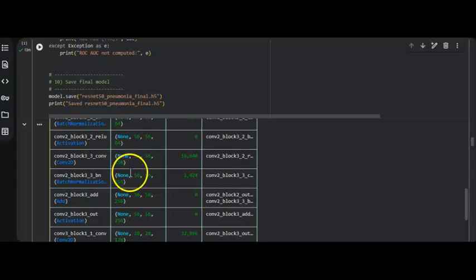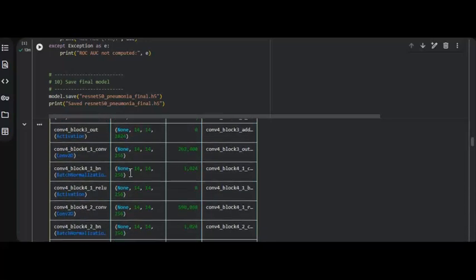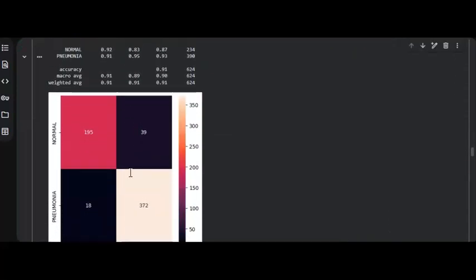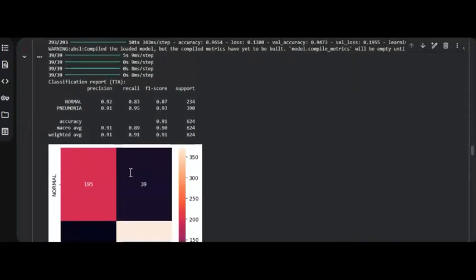Our model achieves around 92% accuracy and ROC AUC of around 0.9, meaning that the model has very strong discriminative capability between pneumonia and normal cases.